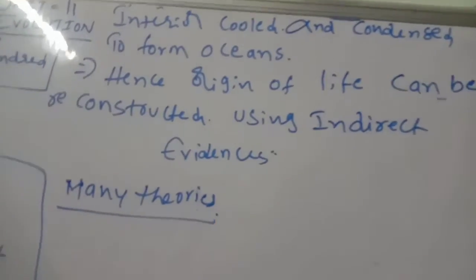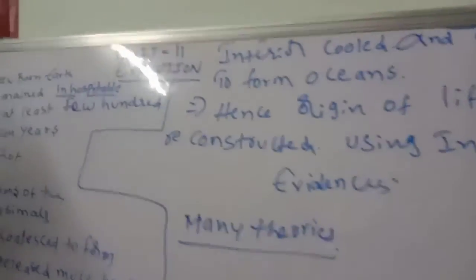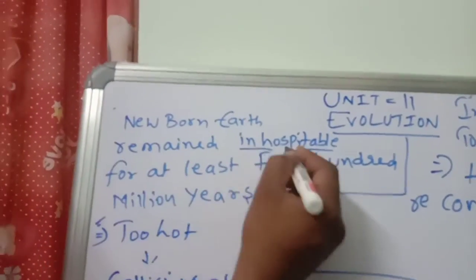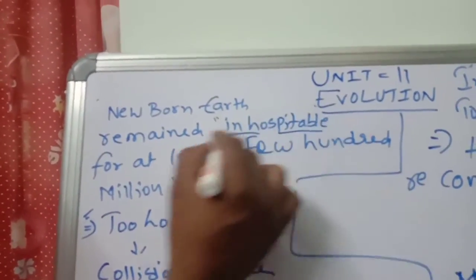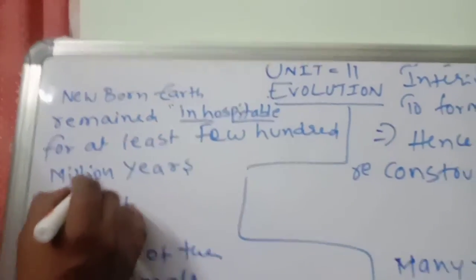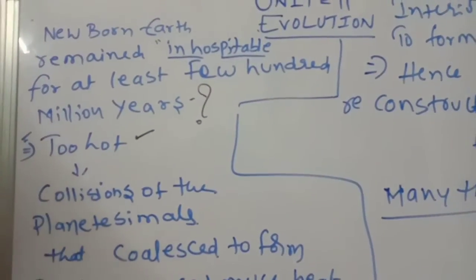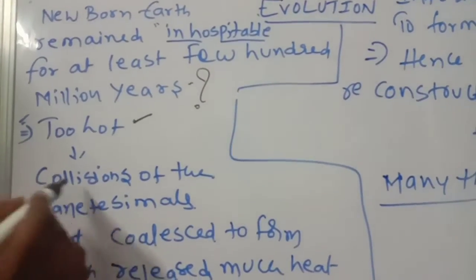Now, one more time I am giving an explanation about this. Observe carefully. The newborn Earth remained inhospitable for at least a few hundred million years. Why? Because it was too hot. Why too hot?